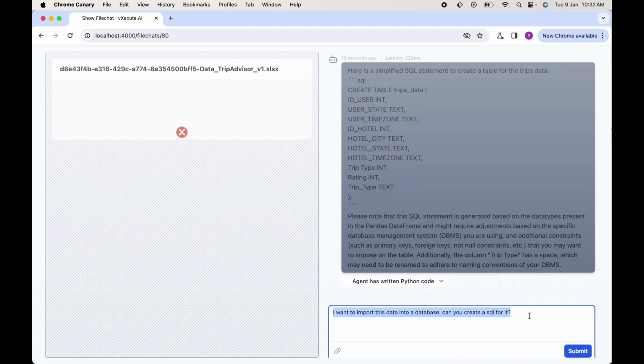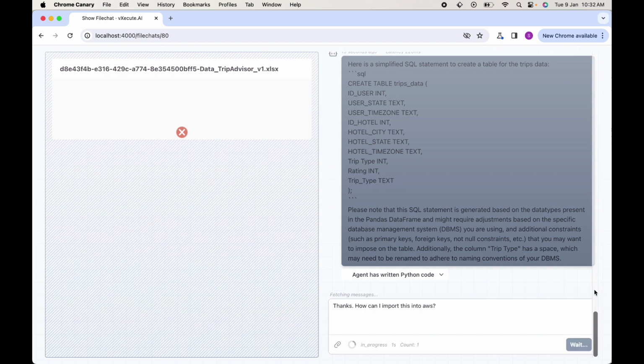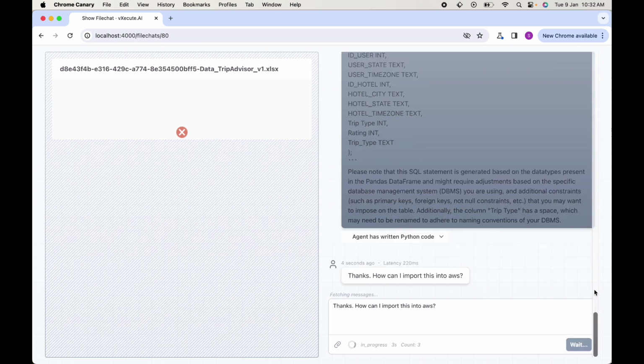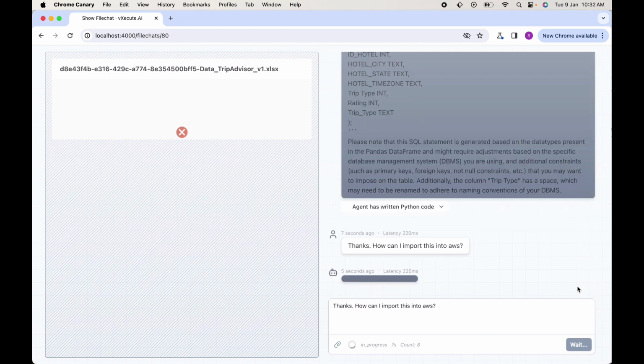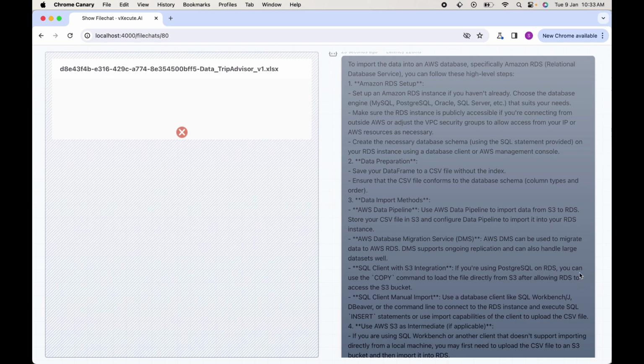Let's get a bit more ambitious and see if we can import this data into AWS. Excellent. I get detailed instructions on how to do it.